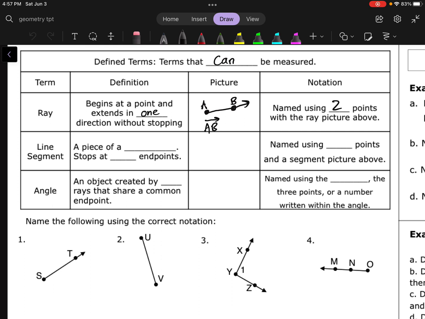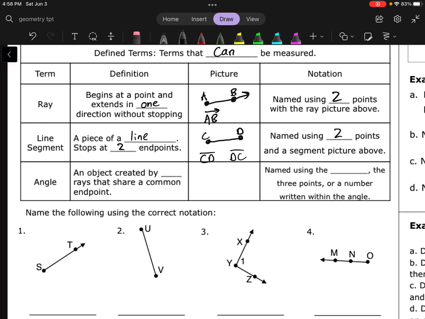Next we have the line segment. A line segment is a piece of a line, but this thing stops at 2 endpoints. So no arrows on this one. It just goes from one point to the other. Line segments are going to pop up all over the place in this class. They're going to be the main thing that we use to build out our bigger shapes. To name this thing, we do need 2 points and the segment picture above. So this could be segment CD, or since it's stopping at both ends, we can flip it around. It could be segment DC also.